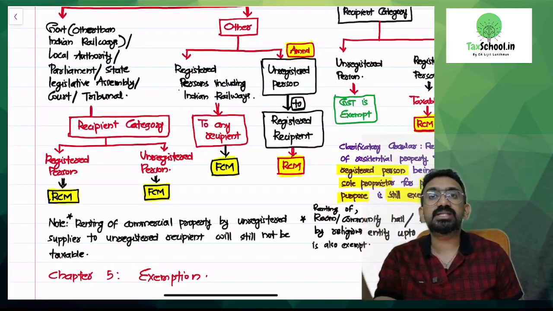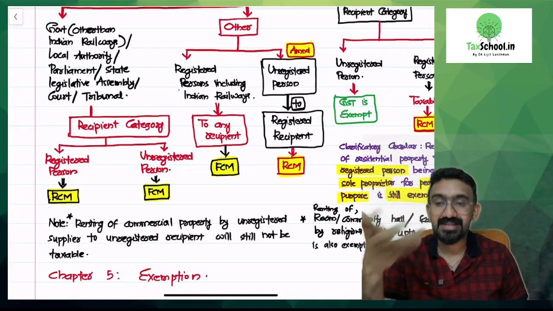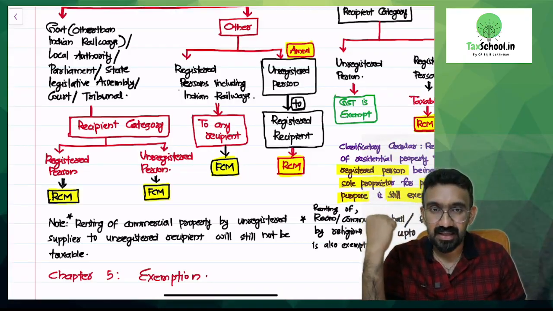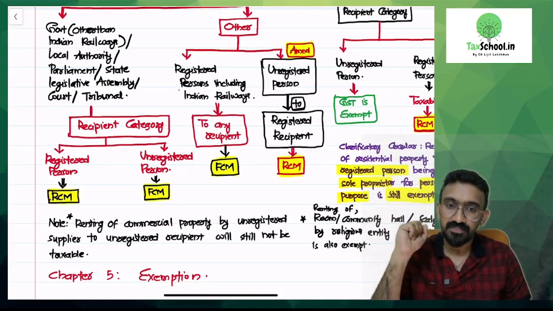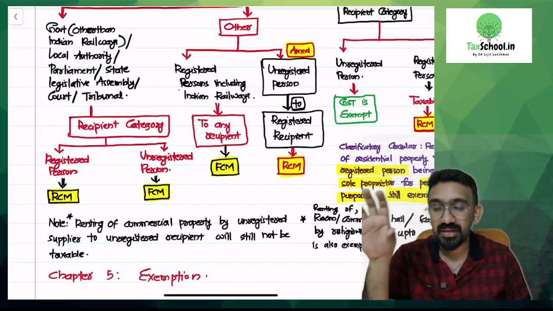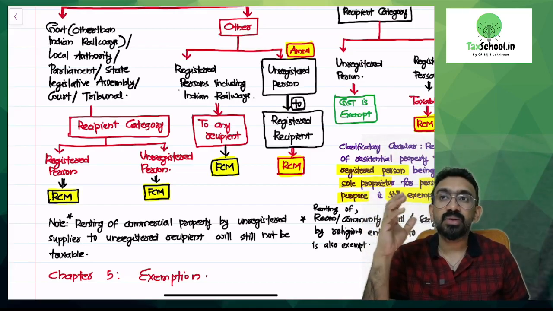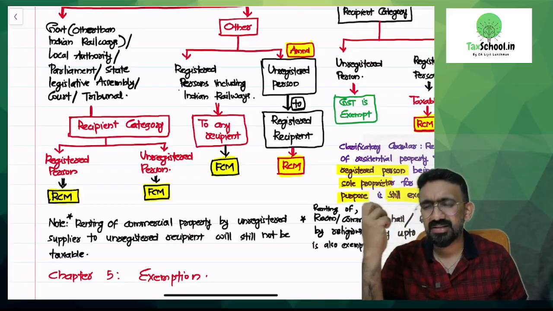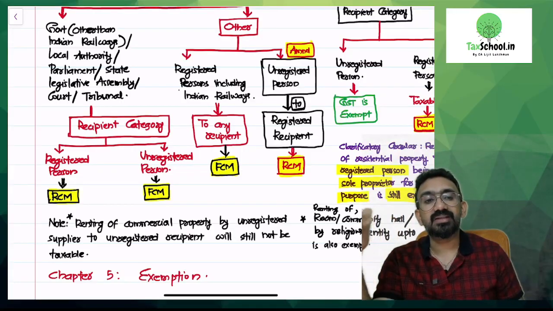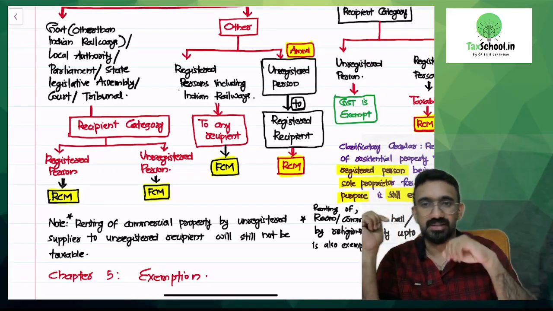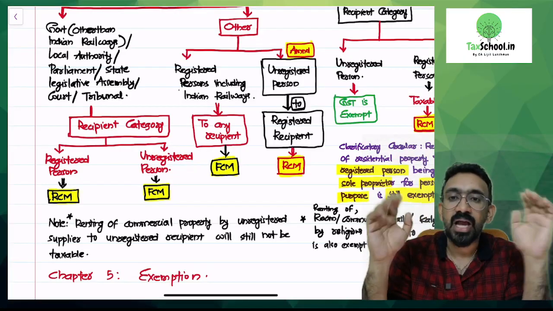However, if it is given on rent to a registered person, say Infosys has taken a building on rent in the government facility, now the government is only going to collect the rent. Say the rent is 5 lakh. Infosys would pay the GST under reverse charge. That's the RCM case we have. I hope this is clear.